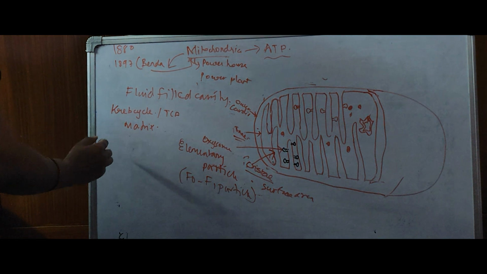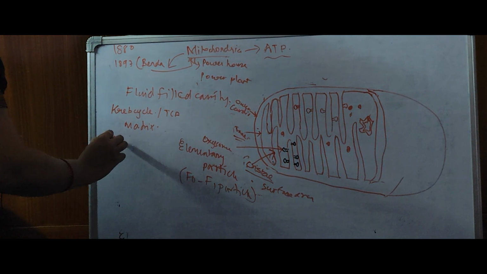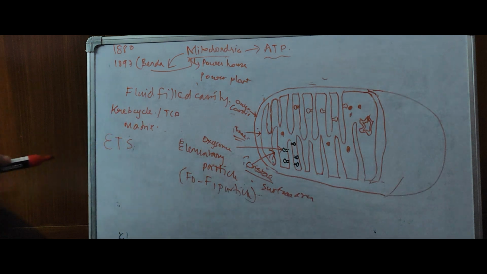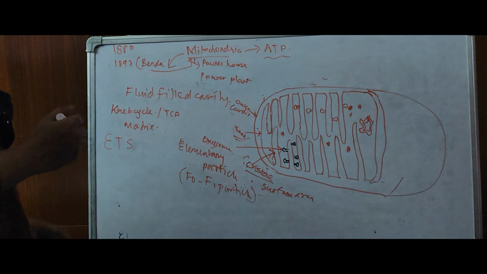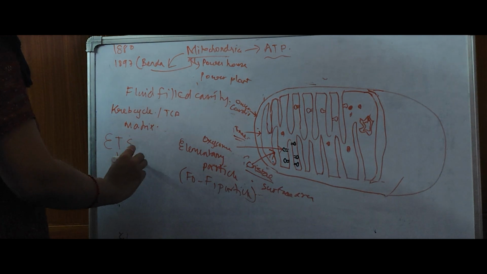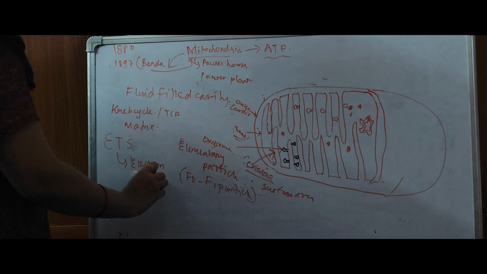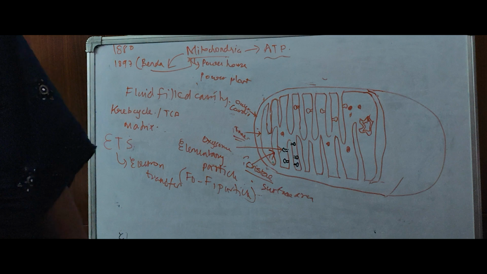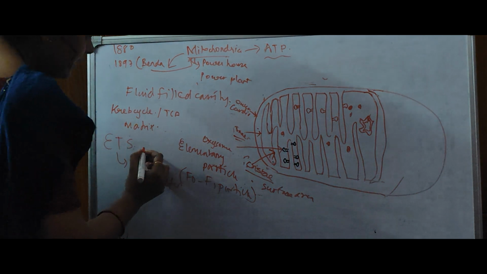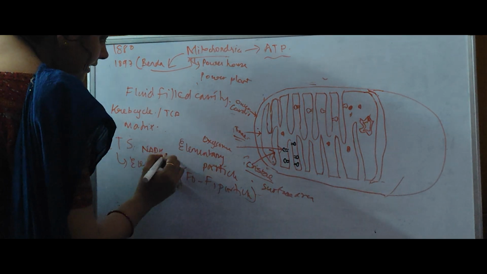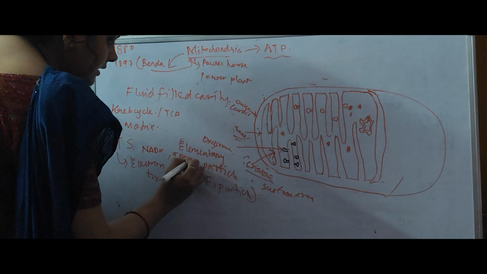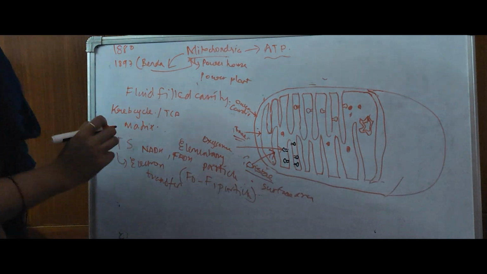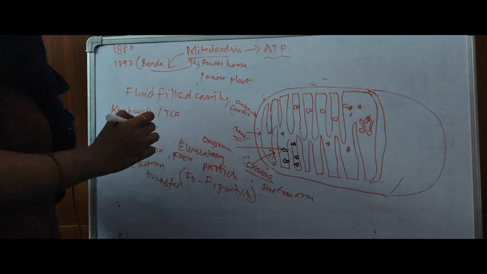Then the another process, that is your electron transport system, your electron transport chain. This is a process where the electron is transferred from those energy molecules, what I was saying about NADH, FADH. Okay, these are hydrogen accepting molecules which were formed during the process of Krebs cycle.